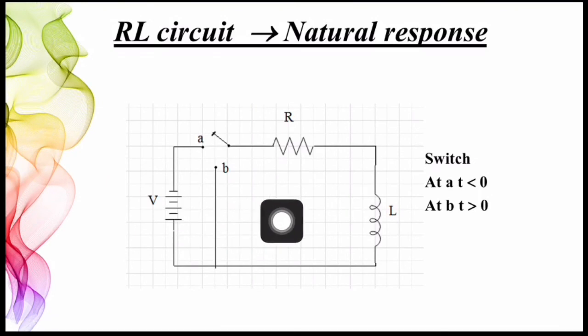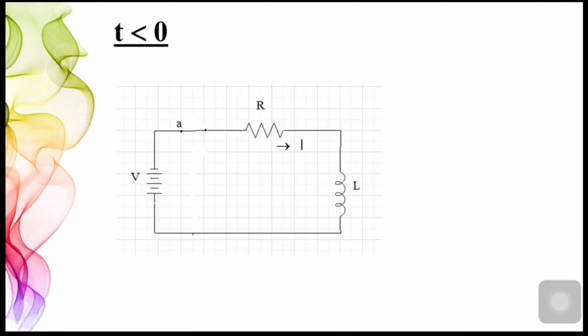Here you can see a series RL circuit. The switch is placed at position A for a long time, and at t equal to 0 it is changed to position B. Now let us find out the expression of current through it for t less than 0. For t less than 0, the switch is at position A and we get an equivalent circuit like this.